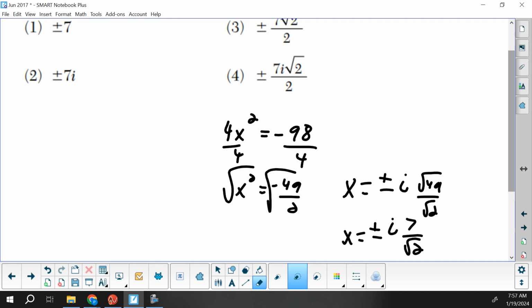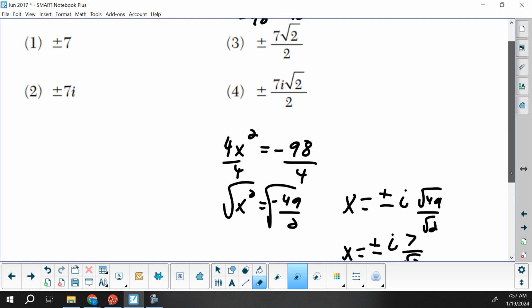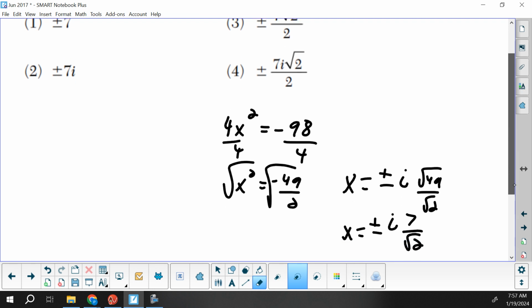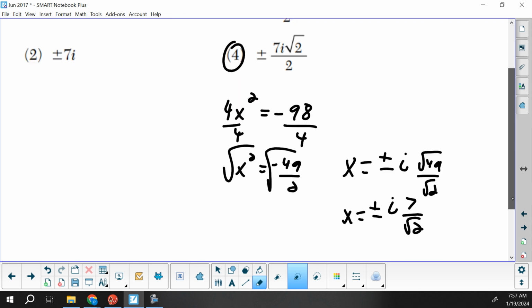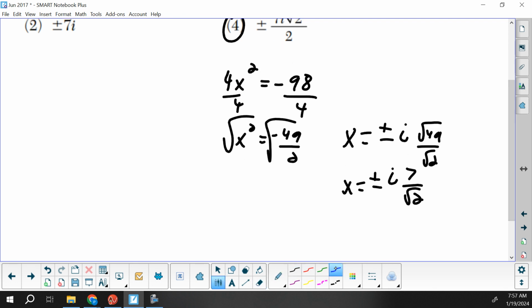Now, at this point, you could probably figure out the answer because we're definitely having an i and we have a fraction. So it is going to eventually end up being choice 4. But what we would do to finish this off, we would rationalize the denominator by multiplying top and bottom by square root of 2. So you get x equals plus and minus 7i square root of 2 over 2. But again, you could have just done this one with a store.